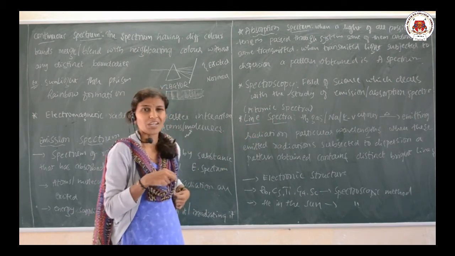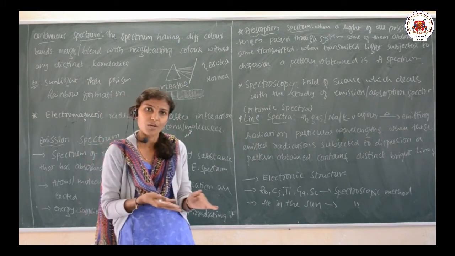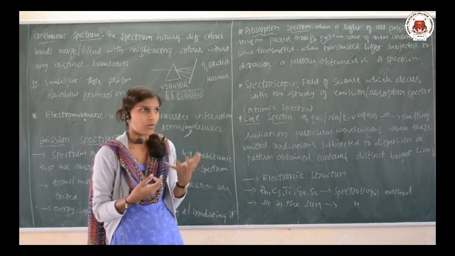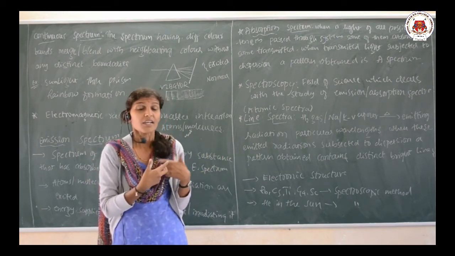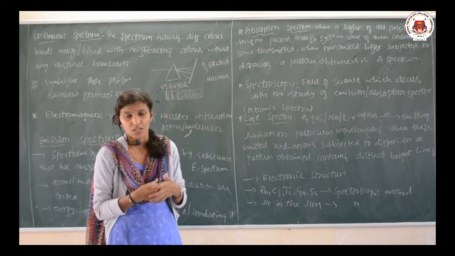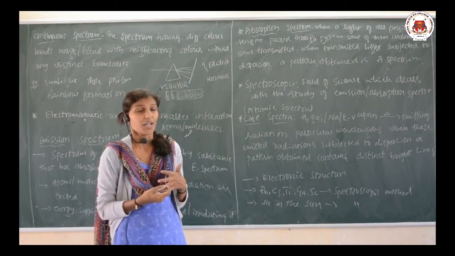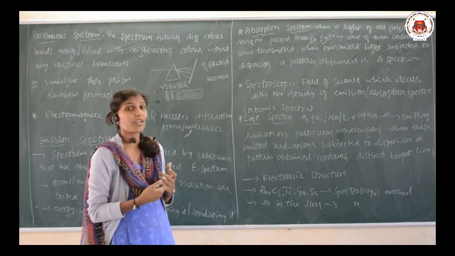Whenever hydrogen gas or sodium vapor or potassium are heated, they are going to emit radiation of particular wavelengths.